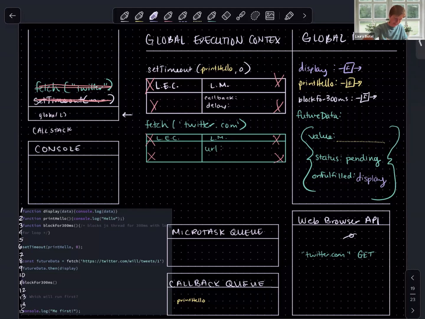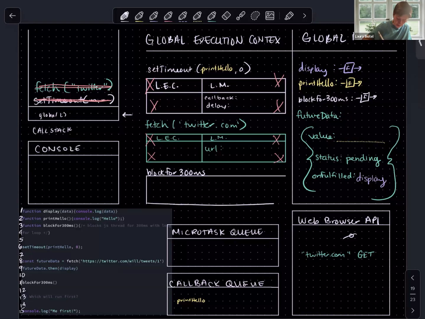Okay, now let's move on to the next line of executable code. We have line 11, which is a synchronous function that we are invoking, block for 300 milliseconds. So again, this is a function invocation. So what do we need to do? We need to open up a function level execution context in order to evaluate this function invocation.